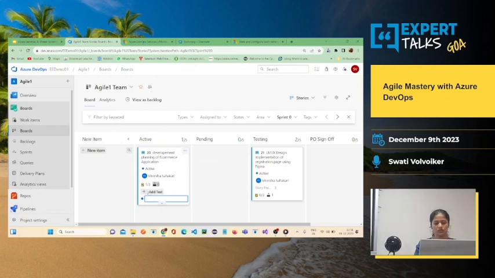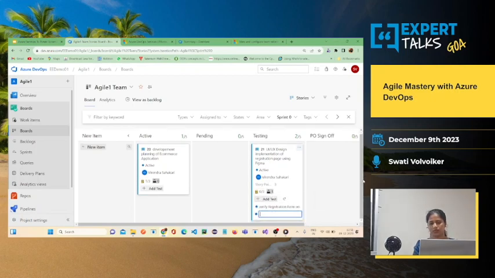So let me add a test case here, development planning of e-commerce application. This is the planning user story.